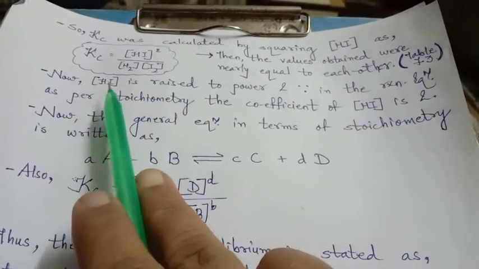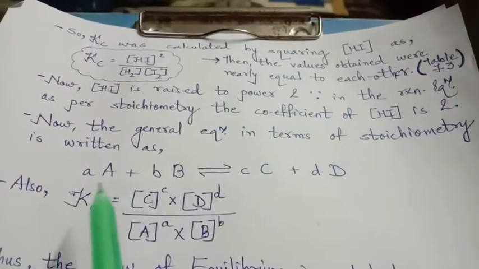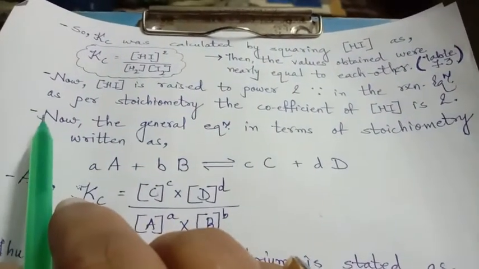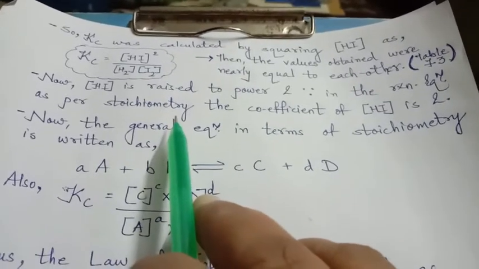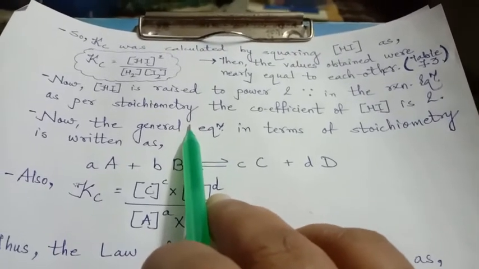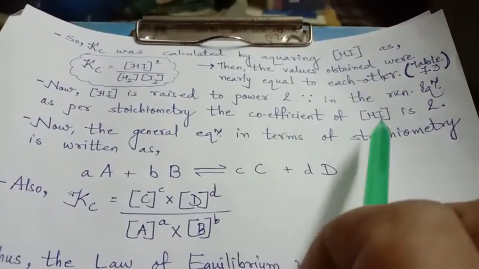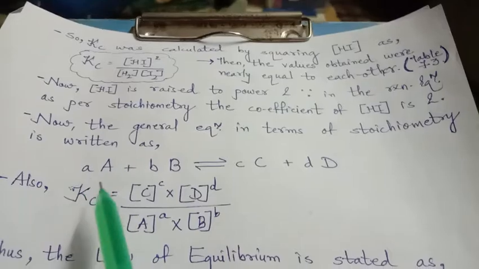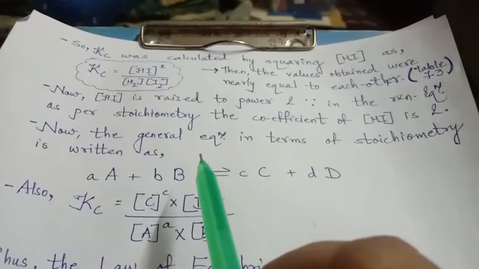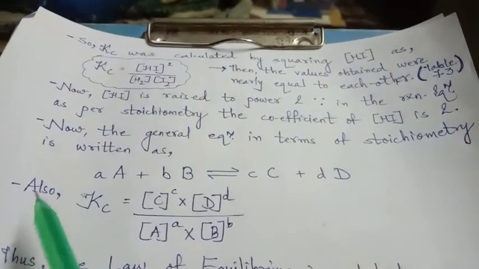So now HI is raised to power 2. And why is it raised to power 2? It is also explained by both of them because in the reaction equation, as per the stoichiometry, we will have to consider the moles of the respective compounds taking part in the reaction. So as per the stoichiometry, the coefficient of HI is 2. Recall the reaction H2 plus I2 gives twice HI. So that coefficient 2 takes the power.